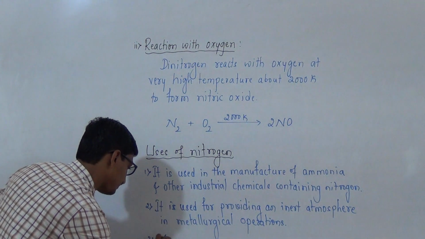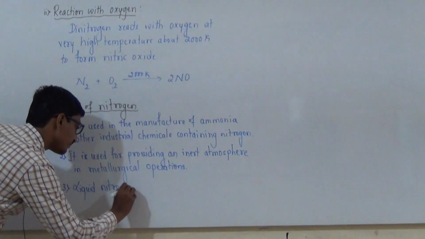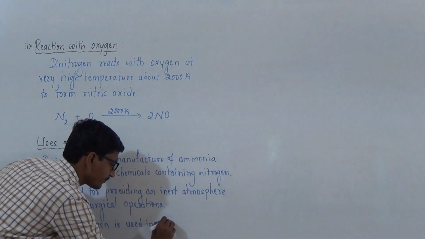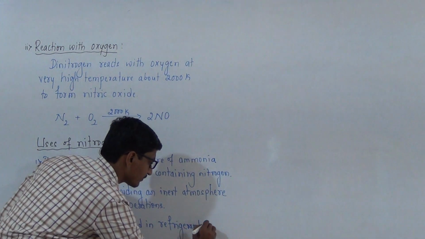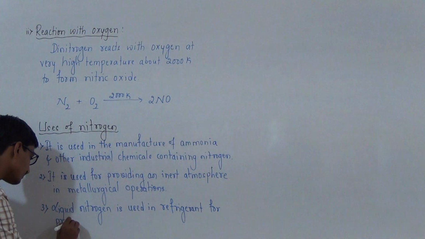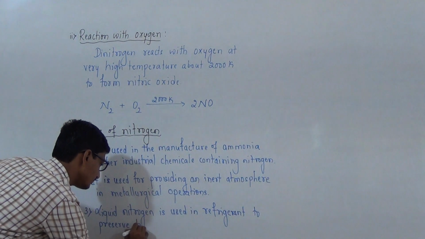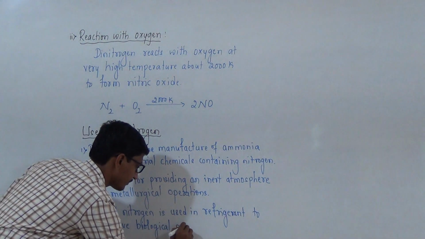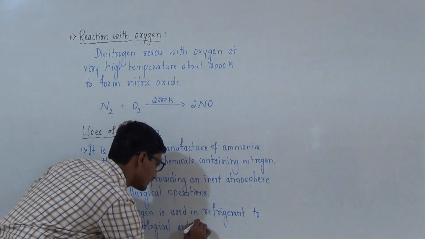Third one, liquid nitrogen is used as a refrigerant to preserve biological and food articles.